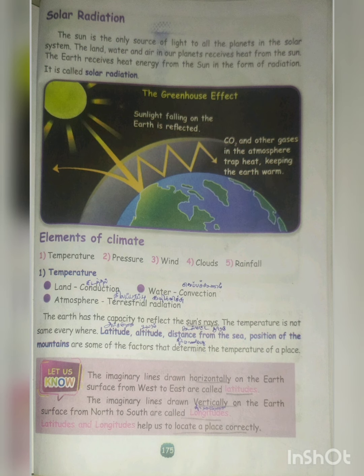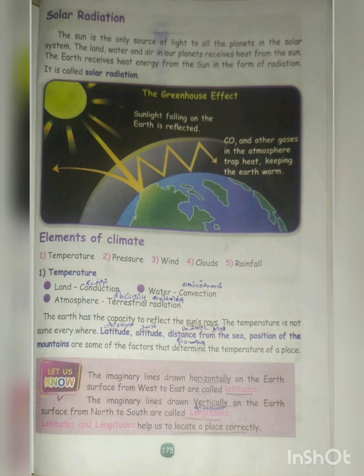Latitude, altitude, distance from the sea, and the position of the mountains are some of the factors that determine the temperature of places. The imaginary lines drawn horizontally on the earth's surface from west to east are called latitude. The imaginary lines drawn vertically from north to south are called longitude. Latitude and longitude help us locate a place correctly.